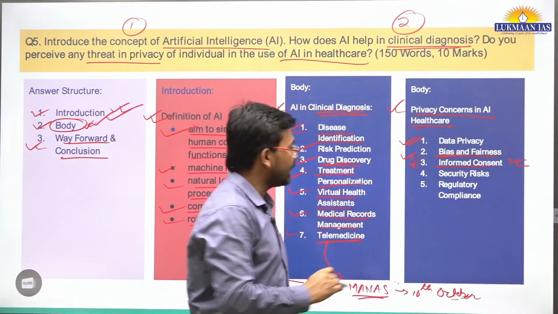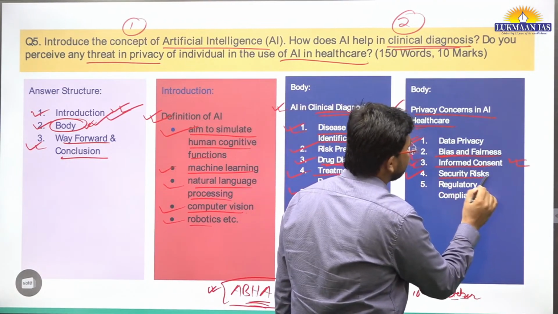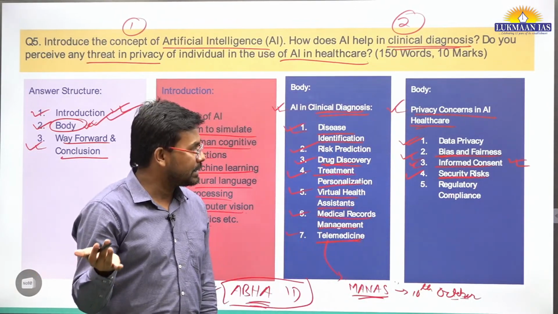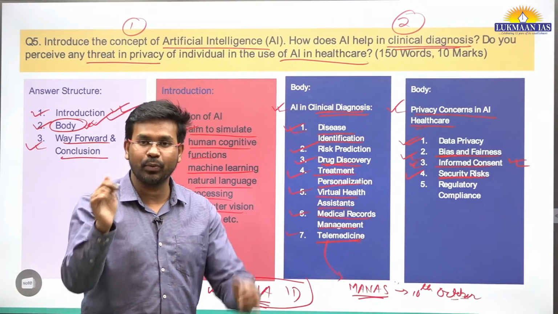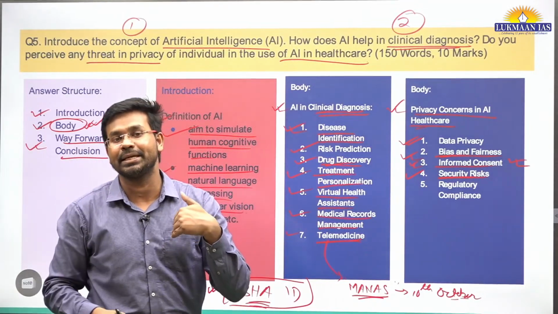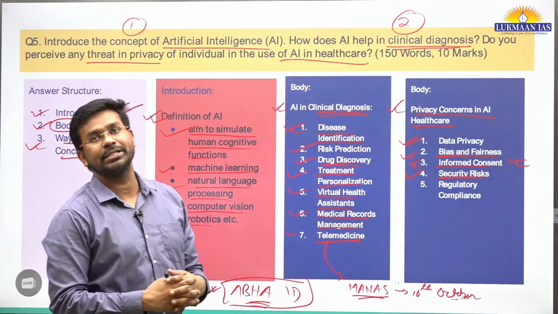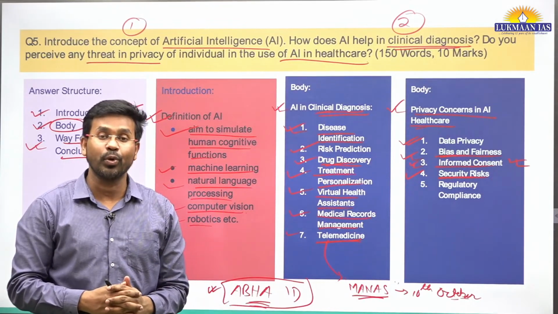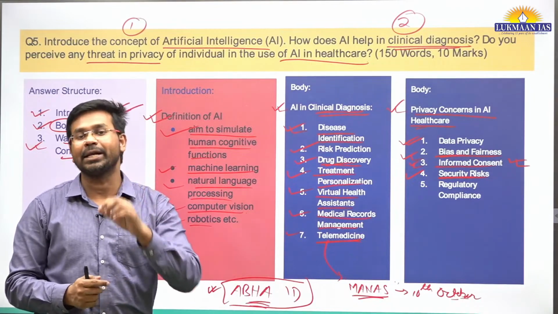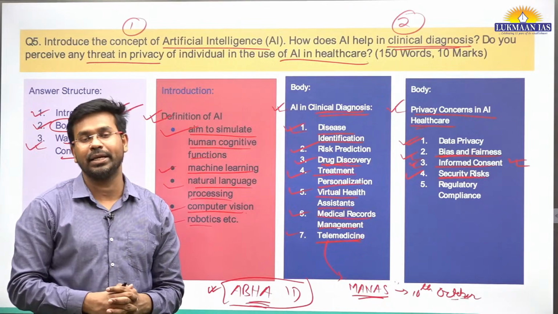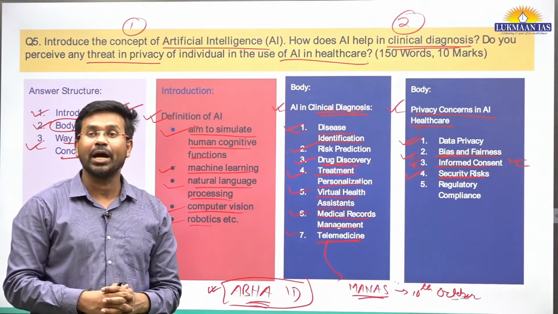Then we have another thing: security risks. We have already discussed security risks. They are associated with the technical frameworks, the critical digital infrastructure, which is prone to hacking. If it is hacked by any hacking group, organization, or individual hacker, the data will be compromised.